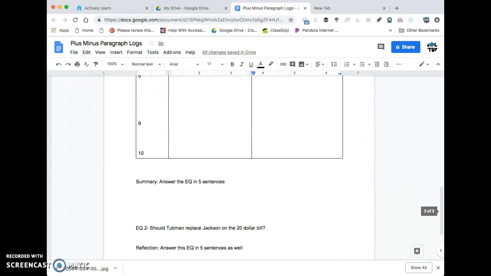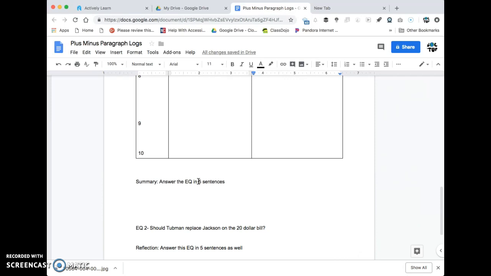And then at the bottom, your summary is going to be the answer to the EQ. And the EQ number 2 is, should Harriet Tubman replace Jackson on the $20 bill? That's going to be a reflection. So the difference between a summary and reflection. Summary, it's just the facts. It's just the gist of the article. The who's, the what's, the when's, the where's, the why's, the how's.